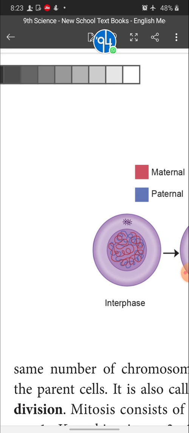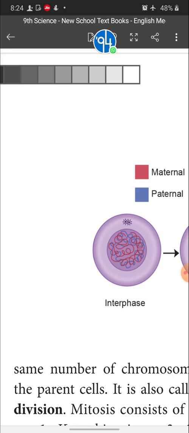All sexually reproducing organisms are formed due to the fusion of a male and a female gamete, right? We also come from the fusion of a male and a female gamete. The father contributes the male gamete, the sperm, and the mother contributes the female gamete, the egg or ovum. The sperm consists of only a haploid number of chromosomes, and in the same way the egg also consists of only a haploid number.